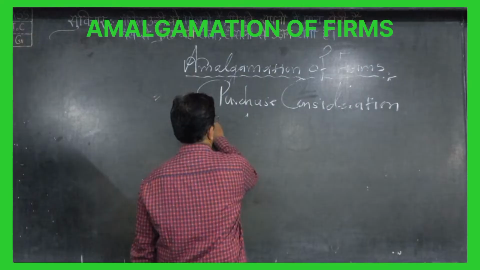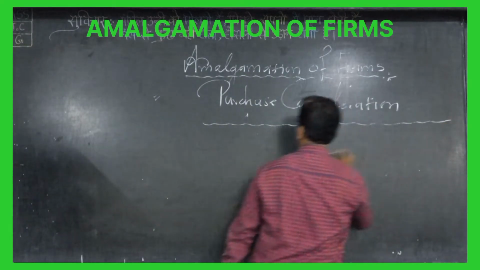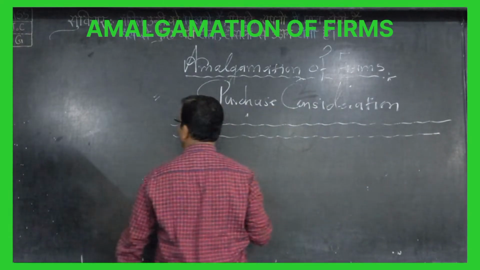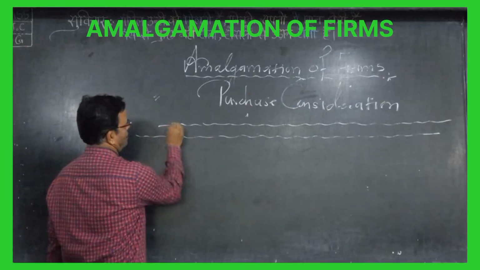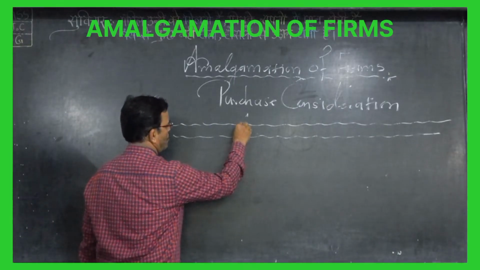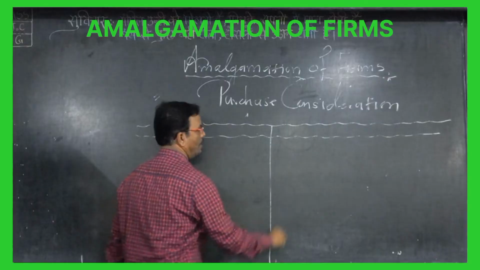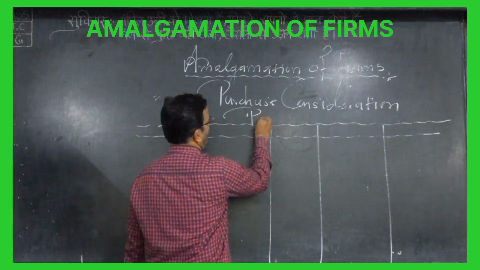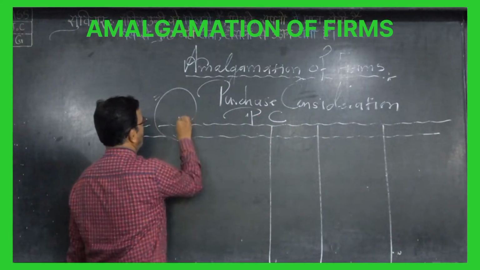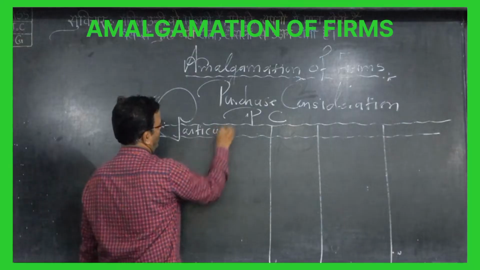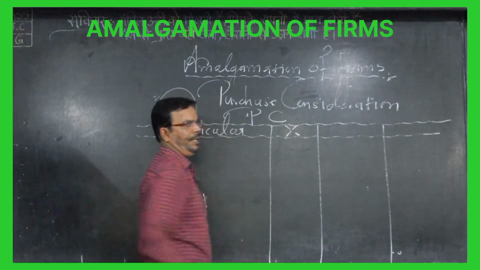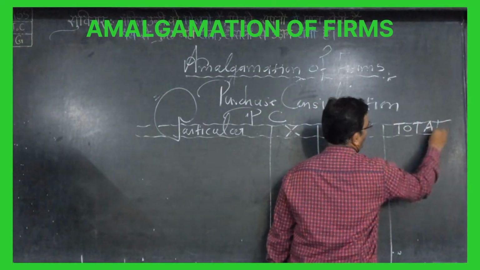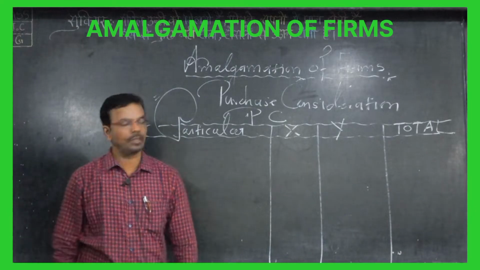So let's draw the format for PC, purchase consideration. Here we write PC. Here we write the particulars: X company, Y company, and here we write the total. So this is our total.